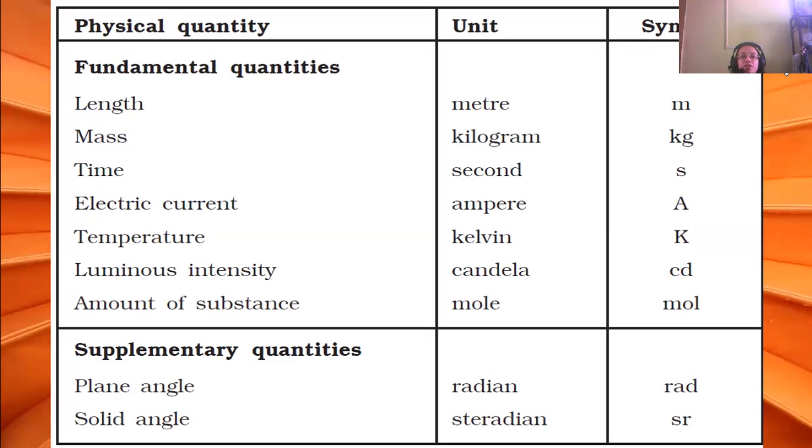See the physical quantities. These are the fundamental units: length, mass, time, electric current, temperature, luminous intensity, amount of substance. And the units are meter, kilogram, second, ampere for electric current, Kelvin (K) for temperature, candela (cd) for luminous intensity, and mole (mol) for amount of substance. Then supplementary quantities: plane angle is radian (rad), solid angle is steradian (sr).